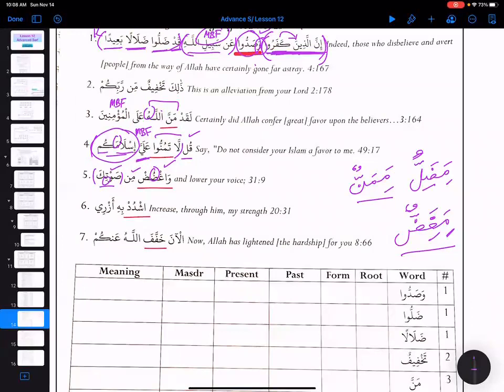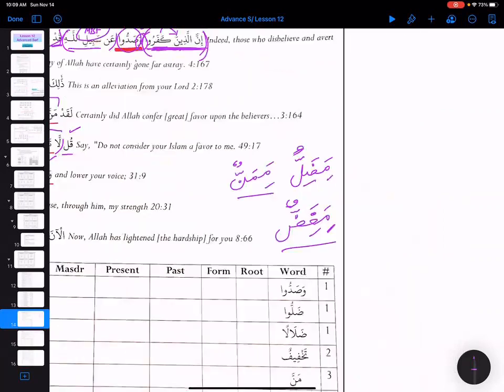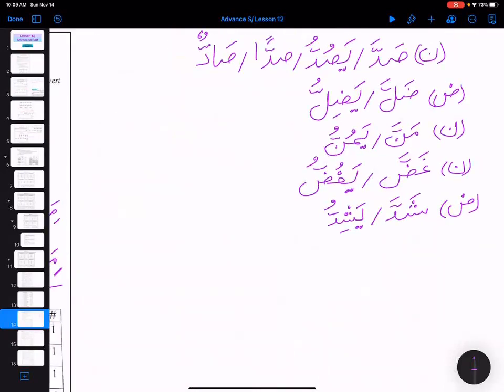Then number 6, ishdud bihi azri. Ishdud means increase, this is dua. Bihi, with it, azri, my strength. What do you think about the shadda in ishdud? The root: Shadda, Yashiddu.